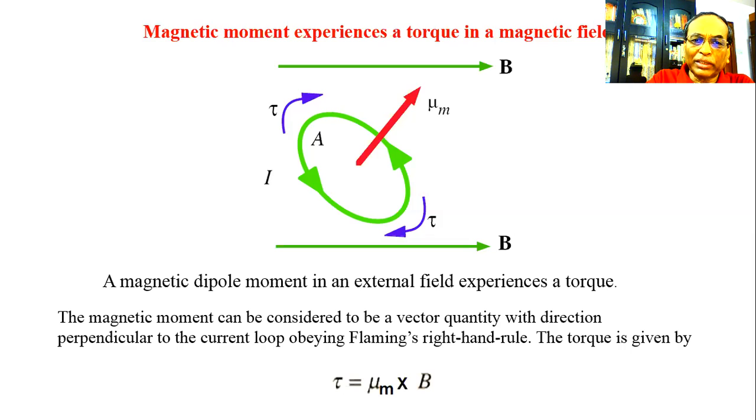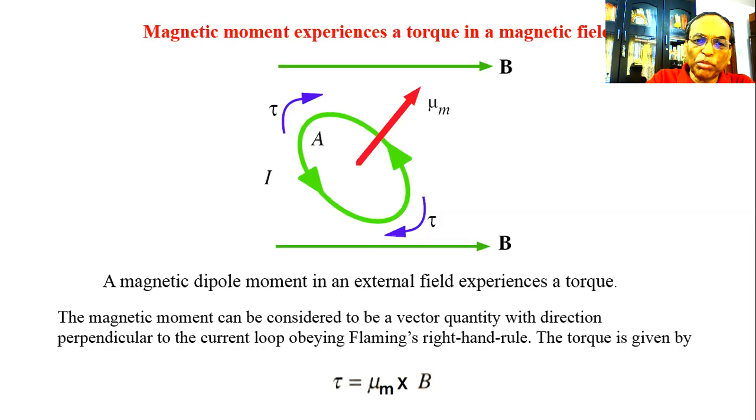So a magnetic dipole moment experiences a torque in an externally applied magnetic field.